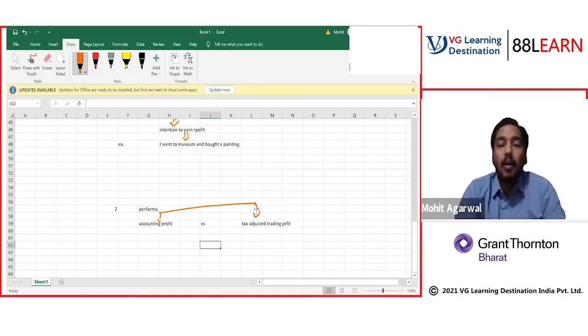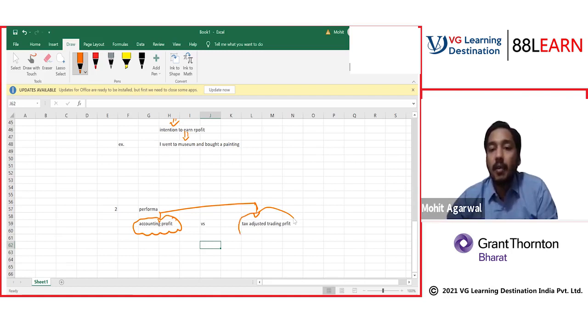See, all the income will be on the credit side, all the expenses on the debit side. On the net, I have to pay tax. But tax will not be paid on accounting profit. Tax will be paid on tax adjusted trading profit. Now, what is the difference?